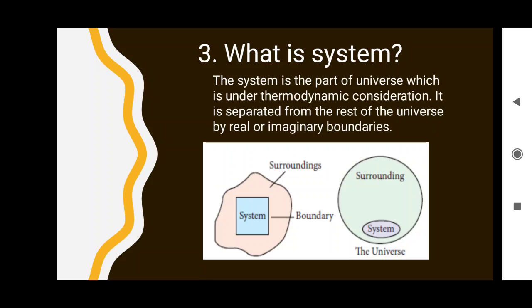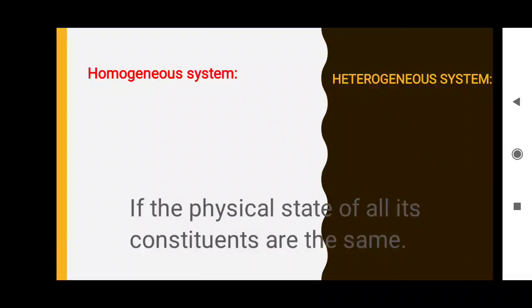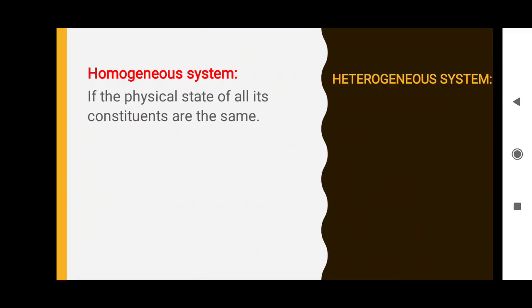The system and the surrounding are in the universe, right? Here we have two types: homogeneous system and heterogeneous system. Homogeneous means same, heterogeneous means different. So which one is same, which one is different? If the physical state of all its constituents is the same. For example, a mixture of gases.